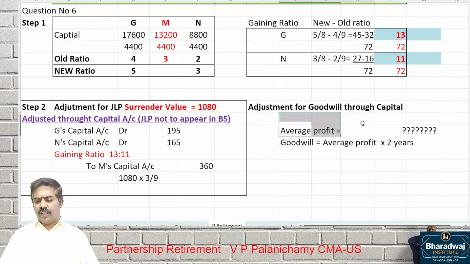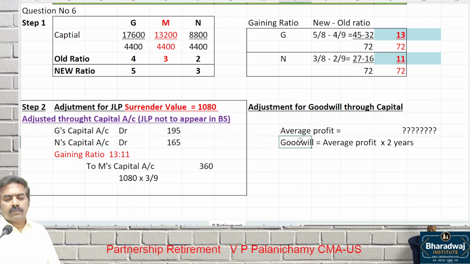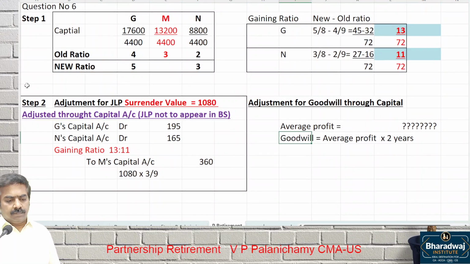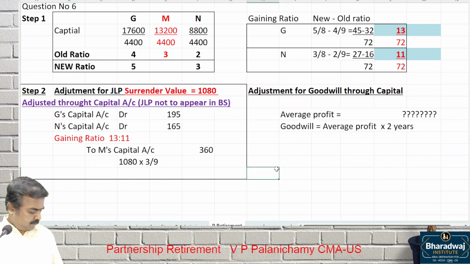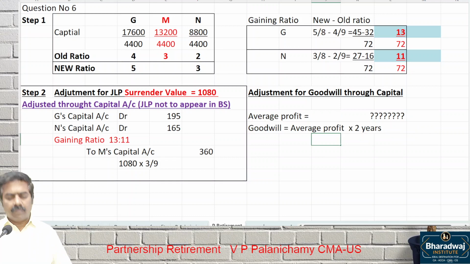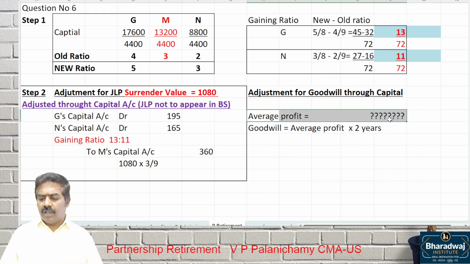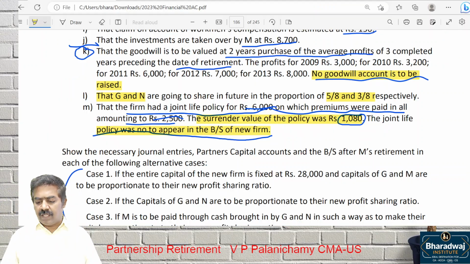Read carefully and answer this. What is the average profit? Pay attention. How to work out average profit? Read the question.